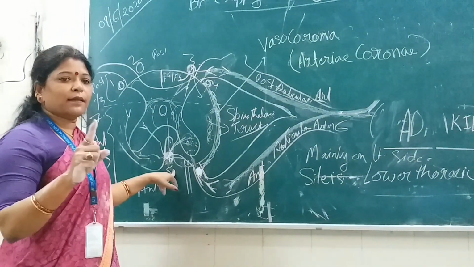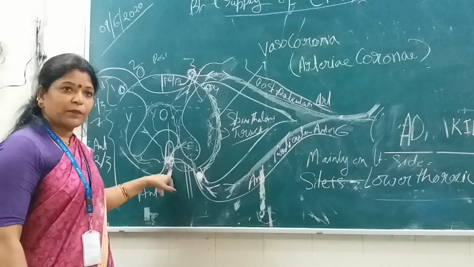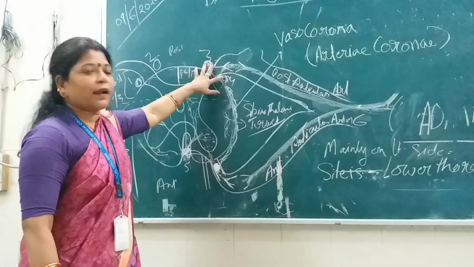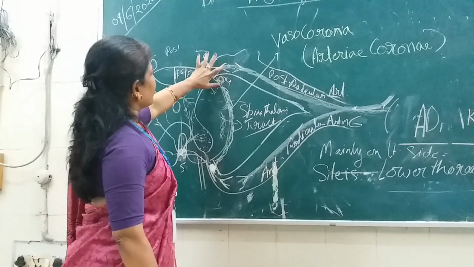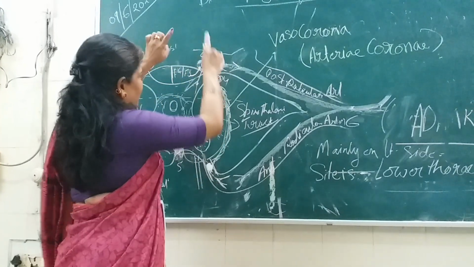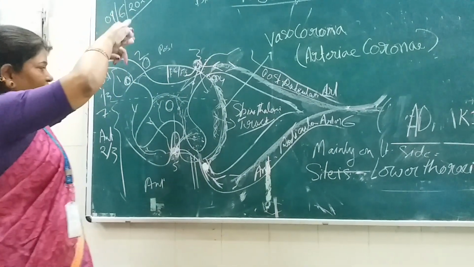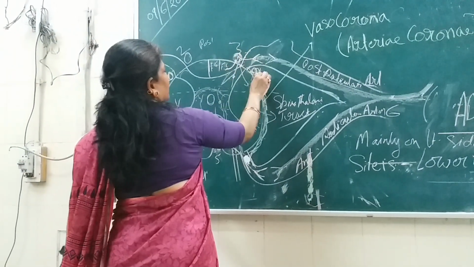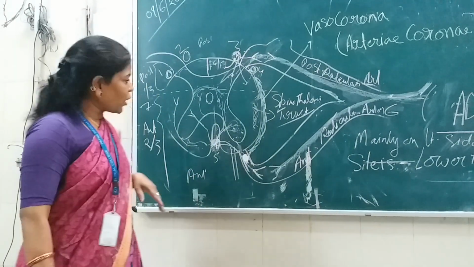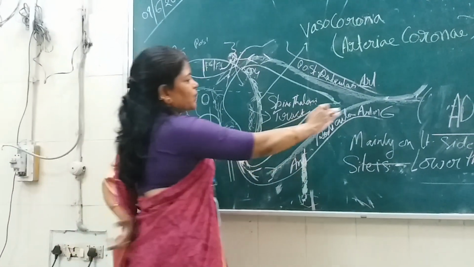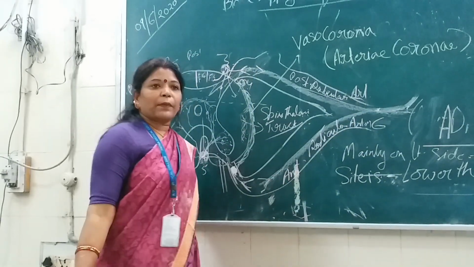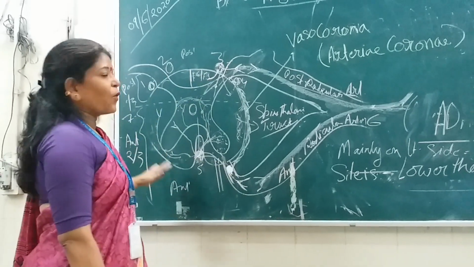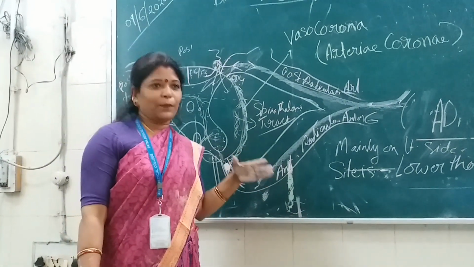A single spinal artery lies here in the anterior median fissure of the spinal cord. A pair of posterior spinal arteries. This posterior spinal artery, which is paired, is divided into two branches in collateral form and runs to the ventral and dorsal aspect of each dorsal nerve root from above downwards, and the spinal branches of the segmental arteries are there. So like this, the whole of the spinal cord gets its nourishment or blood supply.